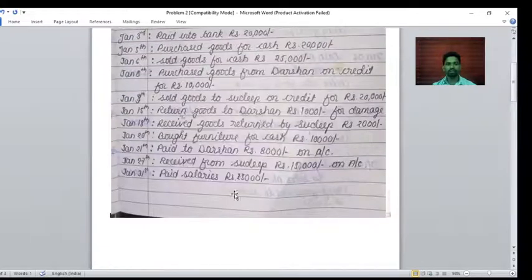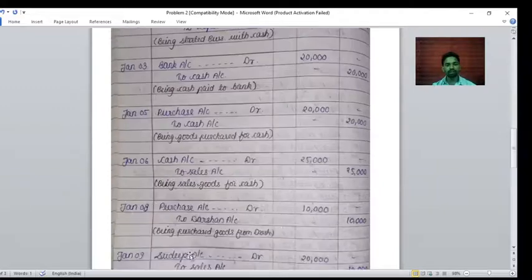Okay, so the next transaction is on 8th January. Purchase the goods from Darshan on credit for rupees 10,000. So this is a purchase transaction and this is a credit transaction. In this transaction two accounts are affected, the purchase account and the Darshan account. What will be the entry? Purchase account debit to Darshan account credit. Purchase is an expense, that's why it is a debit, and Darshan is the giver because it is the nominal rule, that's why it is the credit, rupees 10,000. Being purchased the goods from Darshan.